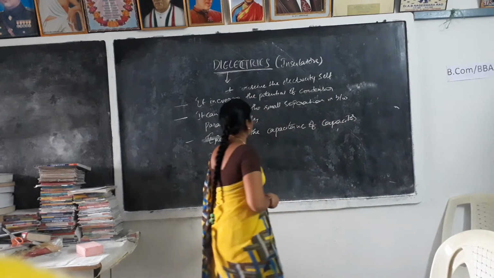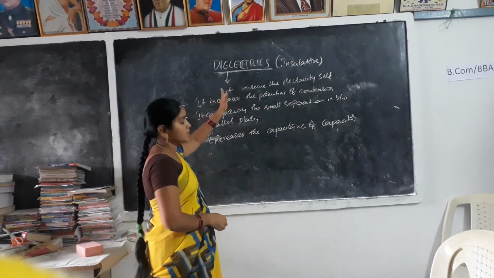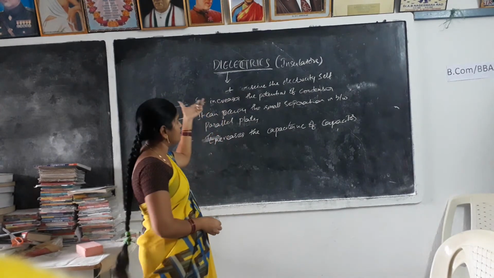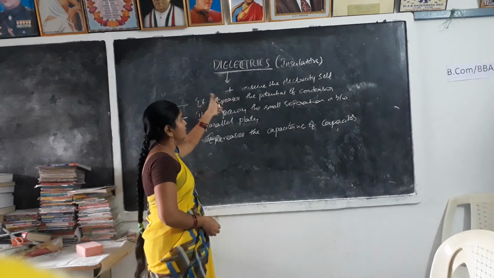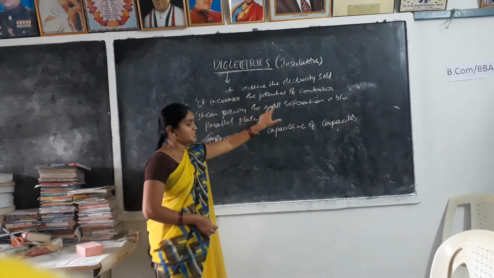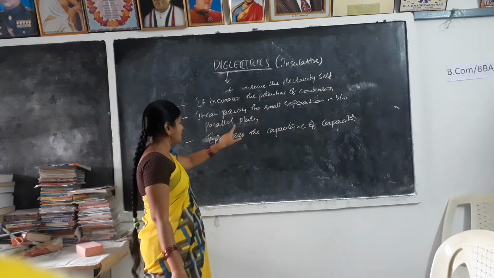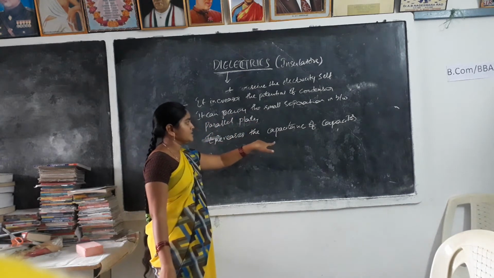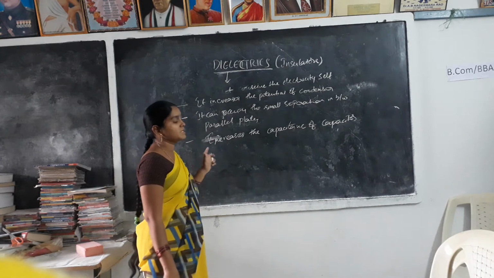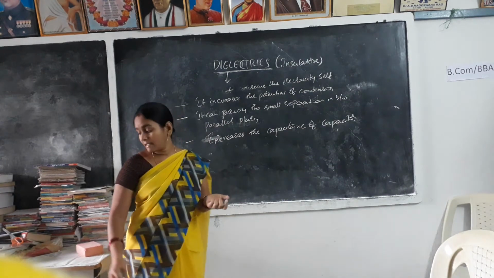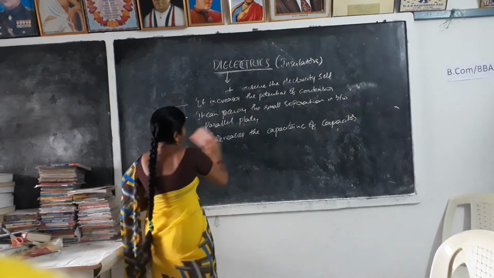So, dielectrics are also known as insulators. They cannot conduct by themselves, but they are used to produce efficiency. How? They increase the potential of the condenser, occupy the small separation between the parallel plates, and increase the capacitance of the capacitor. Why does it never conduct by itself? Because in dielectrics, electrons are tightly bound to the nucleus of the atom.